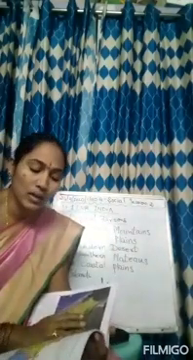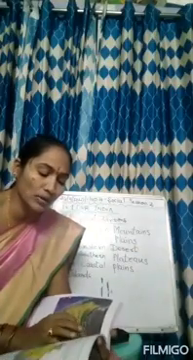Next, about the islands. The Andaman and Nicobar Islands are found in the Bay of Bengal and the Lakshadweep Islands are found in the Arabian Sea. Here the Bay of Bengal is located, and we can see the Andaman and Nicobar Islands here. And Lakshadweep Islands are seen in the Arabian Sea. Here the Arabian Sea is located. Here you can see the Lakshadweep Islands. This is about the islands.